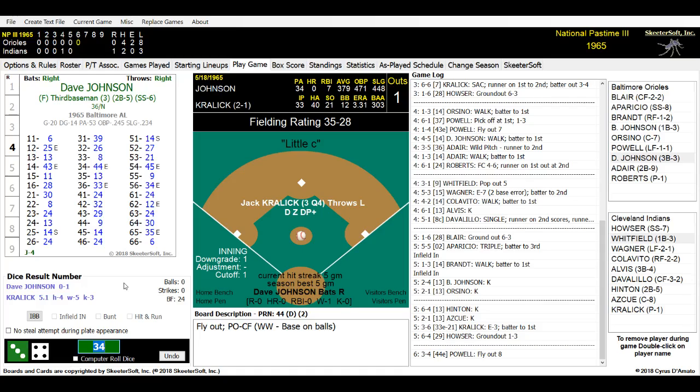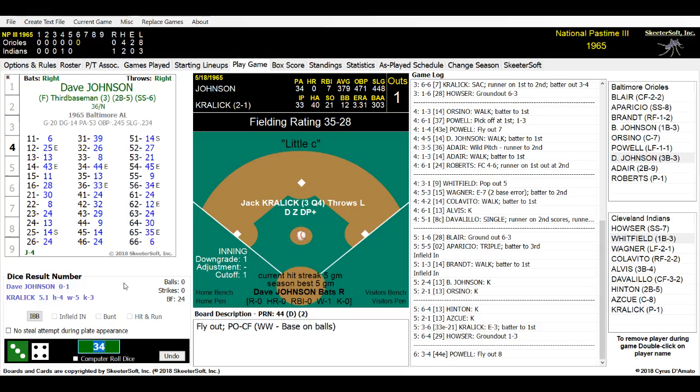Cleveland is working hard to keep this game going for Kralik. Coming to bat is Davy Johnson. So far he's 0 for 1. He flew out to center field in the 2nd inning. And he reached on a walk and reached second on a wild pitch. Here is the pitch to Davy Johnson.